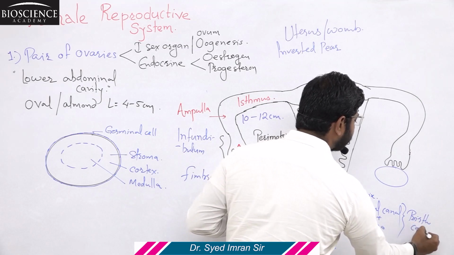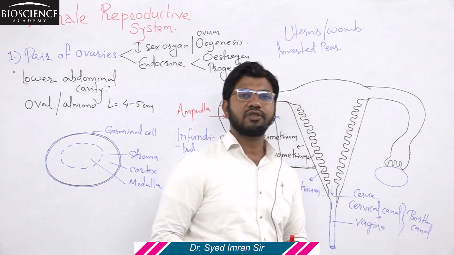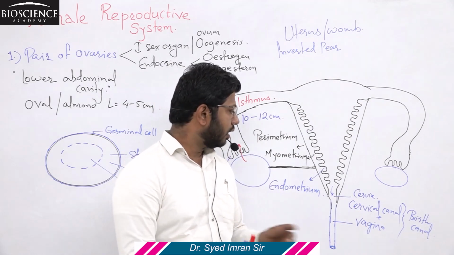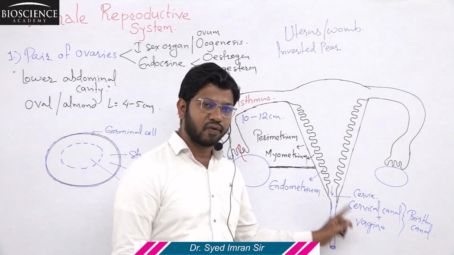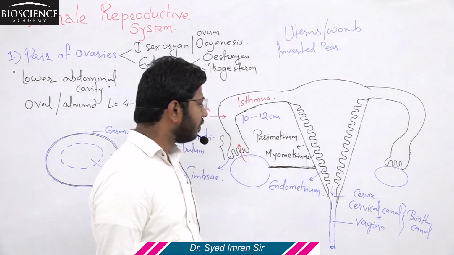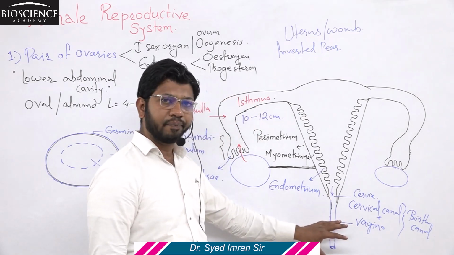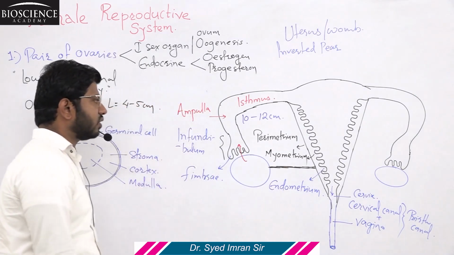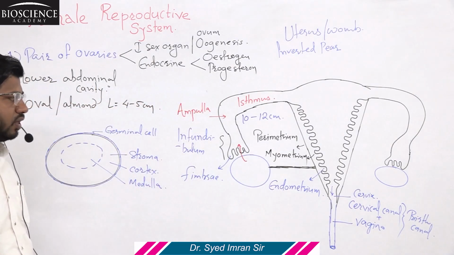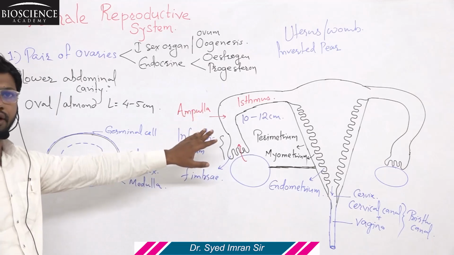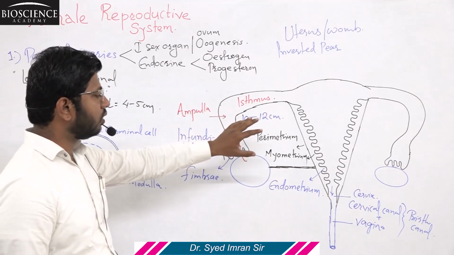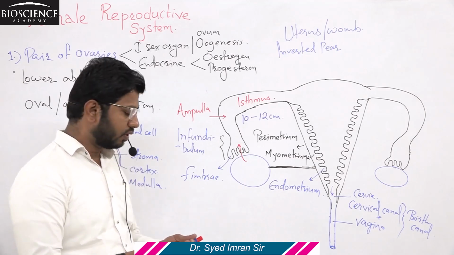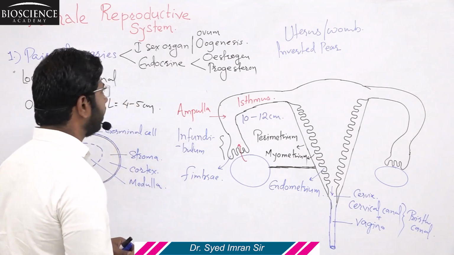A question is asked on this in NCERT: the birth canal is formed by the cervical canal and vagina. The opening of the vagina is covered by the female external genitalia. So all these structures related to the female reproductive system include the pair of ovaries, pair of fallopian tubes, single uterus, cervix and vagina. Now we are going to discuss the female external genitalia.